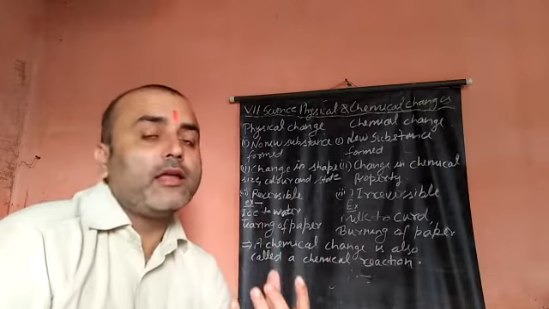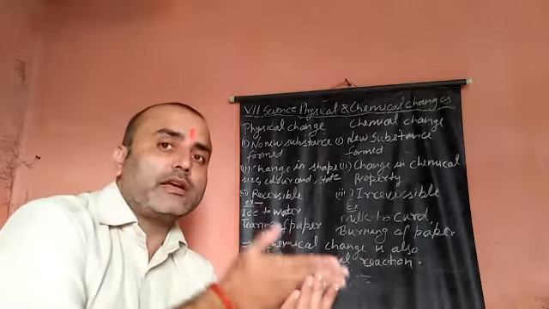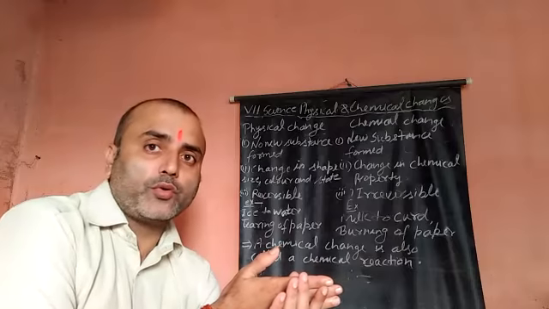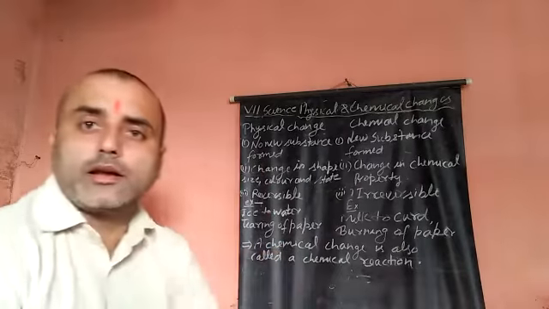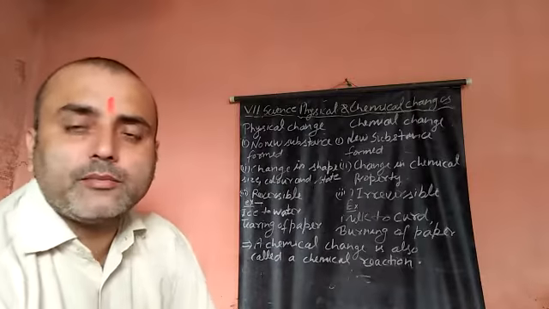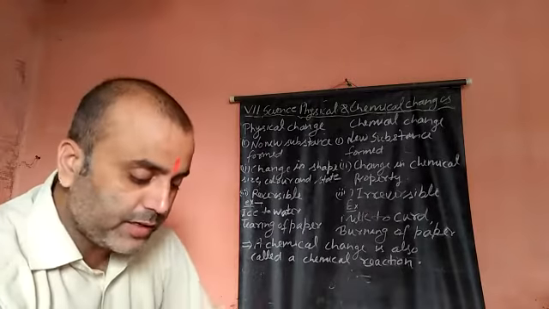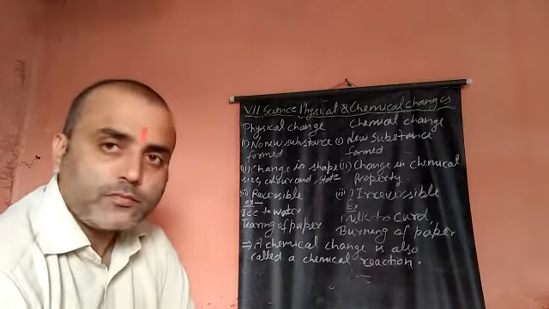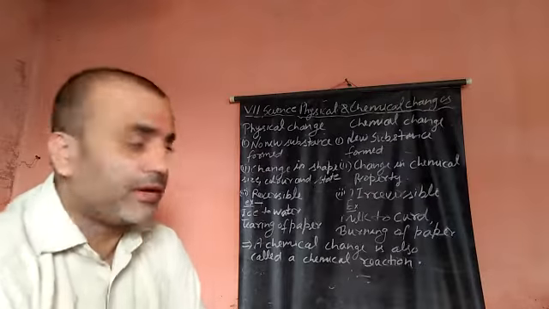Why? Because iron reacts with copper sulfate, and after the reaction iron becomes iron sulfate and copper will be deposited. So this reaction is also a chemical change.